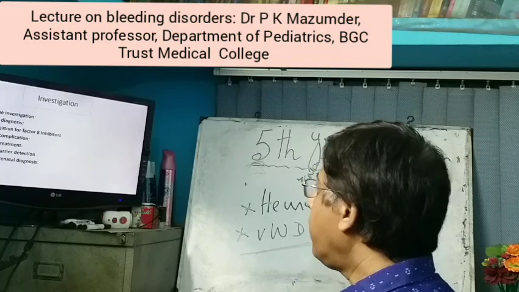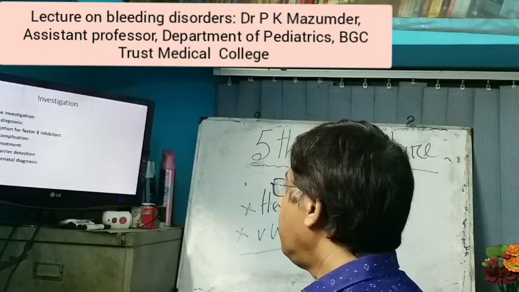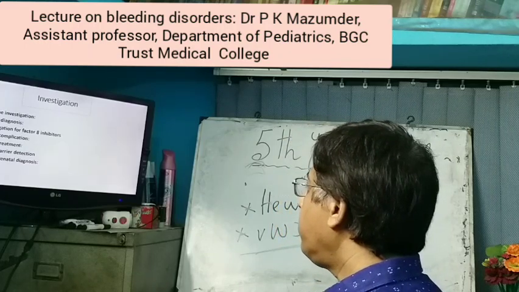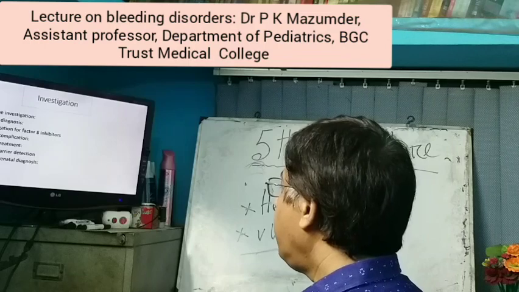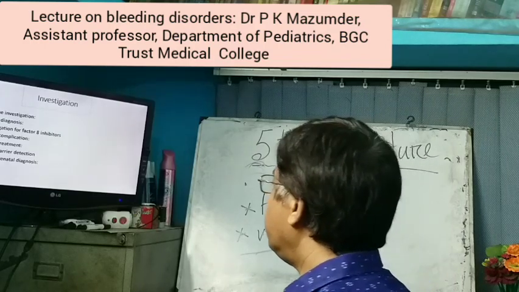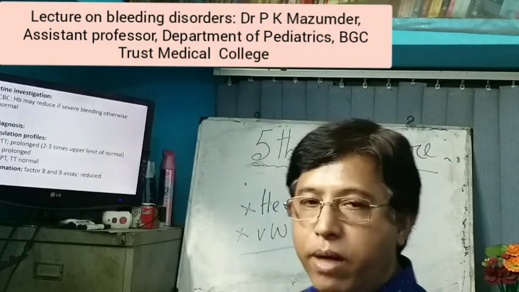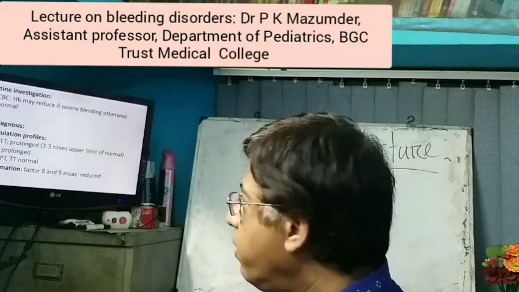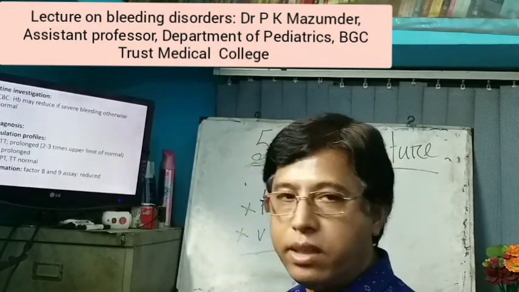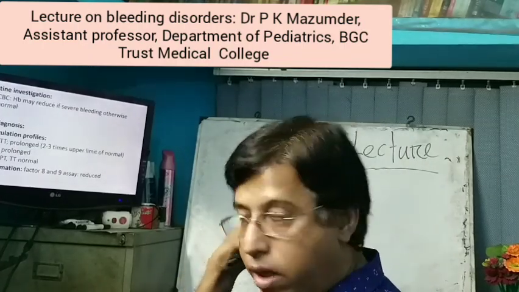Now investigations: routine investigation for diagnosis, investigation for factor 8 inhibitors, investigation for complications, investigation for treatment, investigation for carrier detection, investigation for prenatal diagnosis. Now routine investigation: if you do the complete blood count, you may get only reduced hemoglobin percent if severe bleeding occurs. Others, WBC, TC, DC and platelet count are normal.